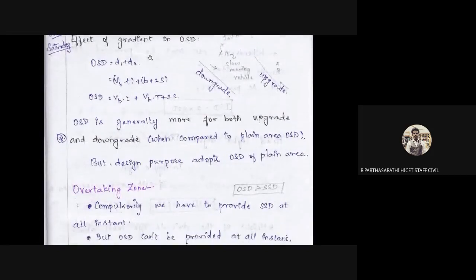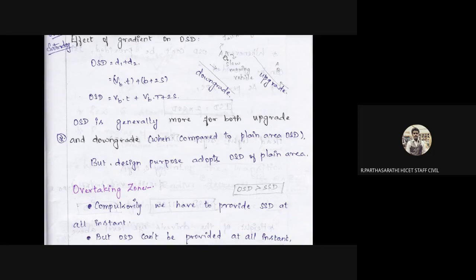The next point, effect of gradient in overtaking sight distance. What is the effect of a gradient? Vehicles are sometimes fast moving, sometimes slow moving. That we have to maintain neutrally for A and B. Okay, positive means upgrade, downward means downgrade. That's all.